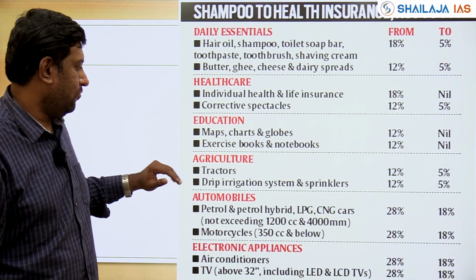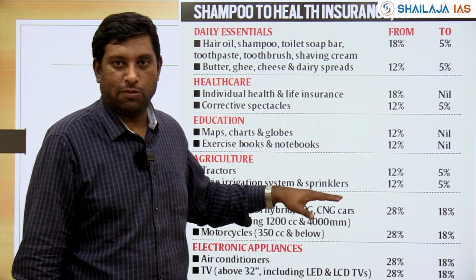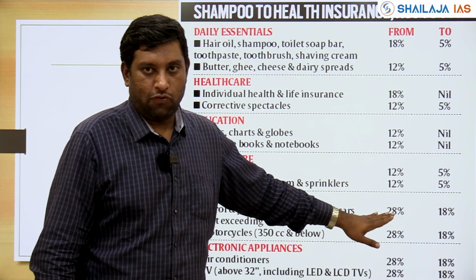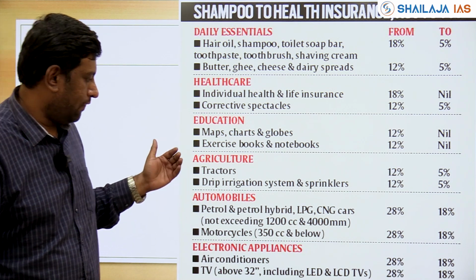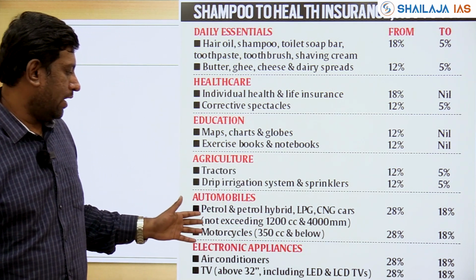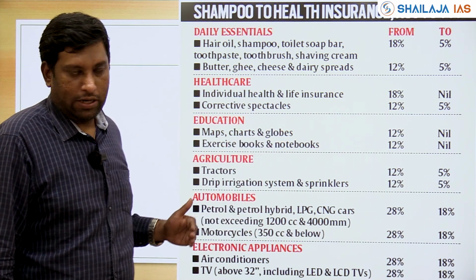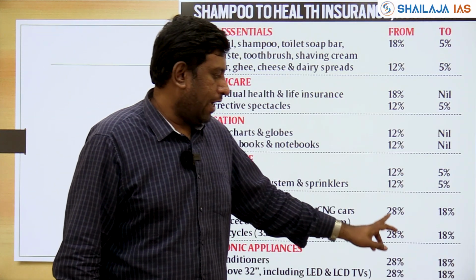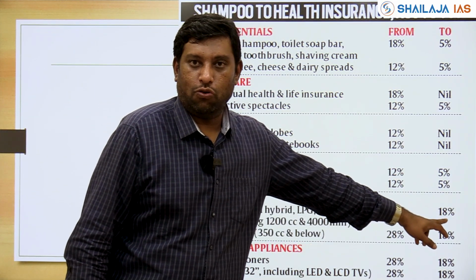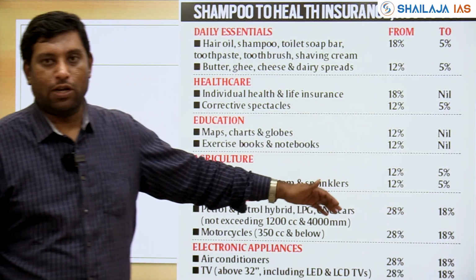Next, agriculture also, tractors and drip irrigation systems and sprinklers. Earlier, they were all taxed at 12%. Now, it has been brought down to 5%. Automobiles, most of your motorcycles and your petrols below a certain level, which are considered as non-premium segment. Earlier, they were taxed at 28%. Now, they have been brought down to 18%. So, your automobile industry is going to get a boost.